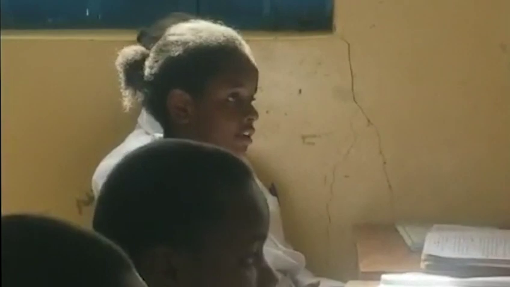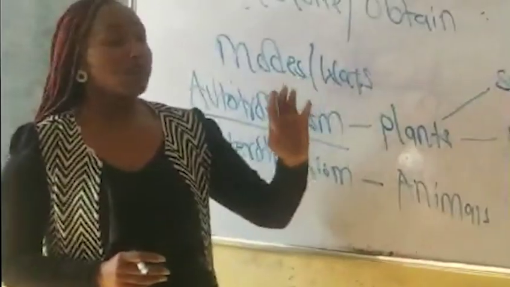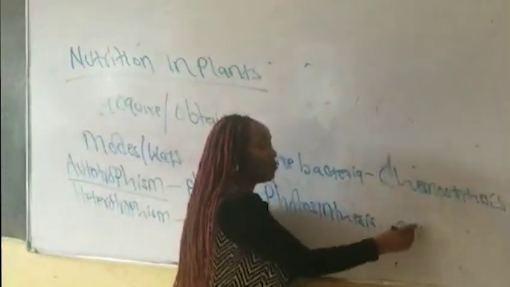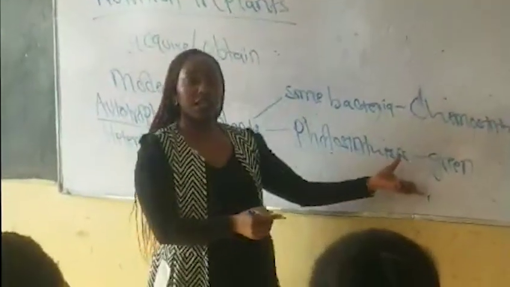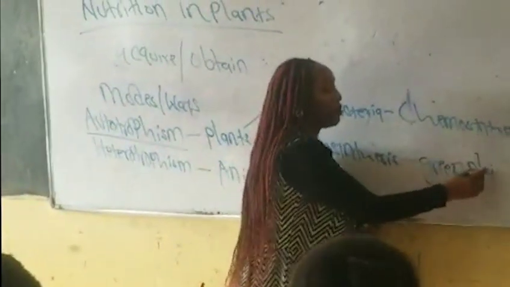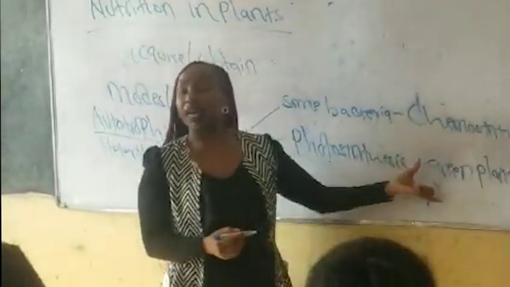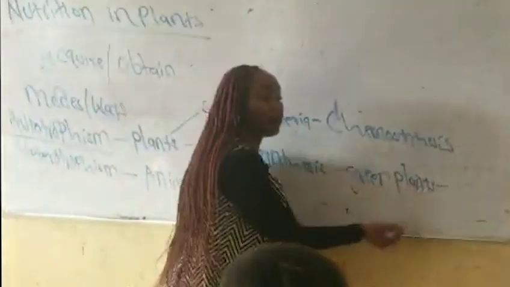Yes, Leon? Photosynthesis is a process in which organisms manufacture their own food using light energy, while chemosynthesis is a process through which bacteria manufacture their own food using chemical energy. Yes, very good. Can you clap for Leon? And now, Leon has told us in photosynthesis, the green plants make their own food using water and light energy. And remember this one, it only happens in green plants. So they are using which type of energy?